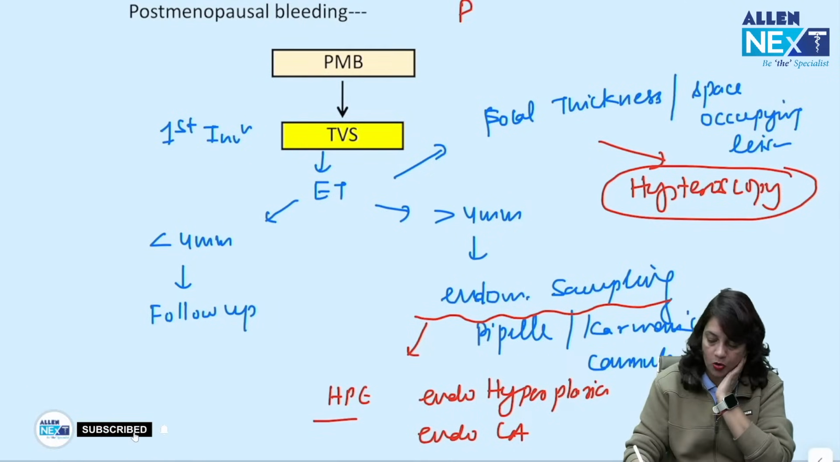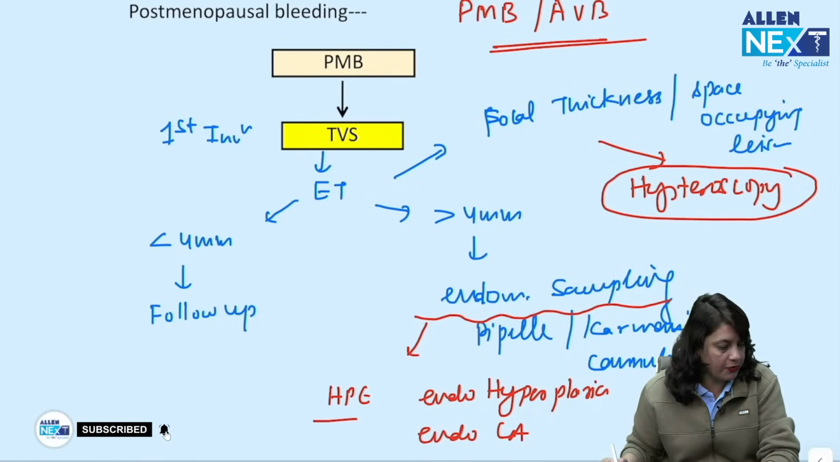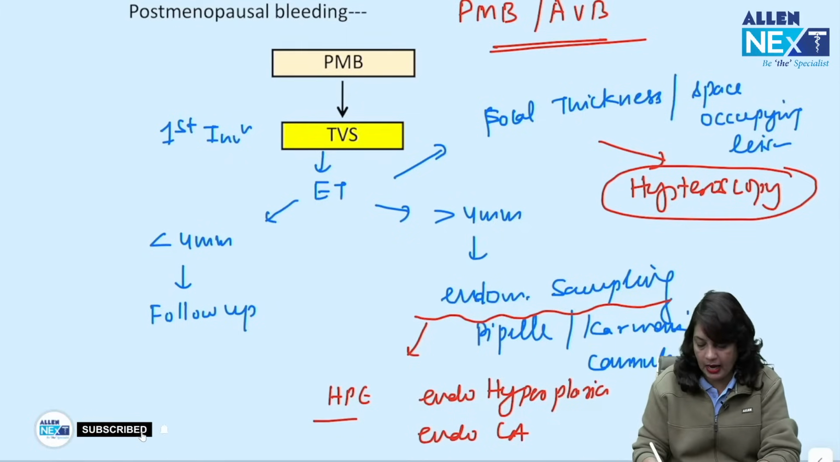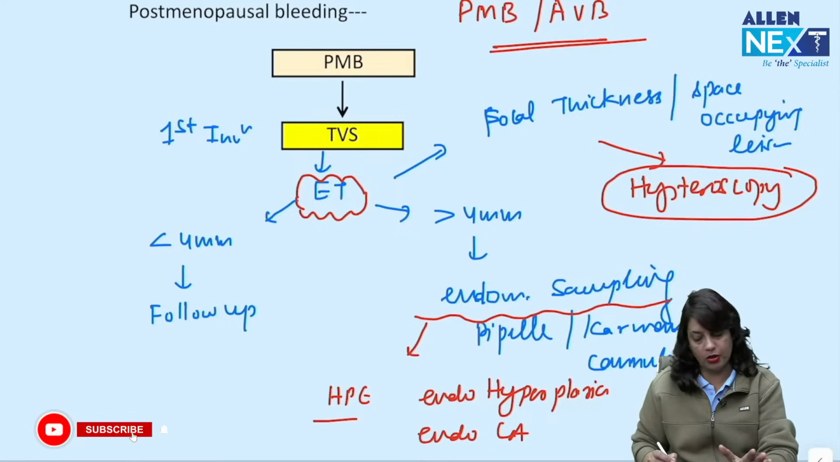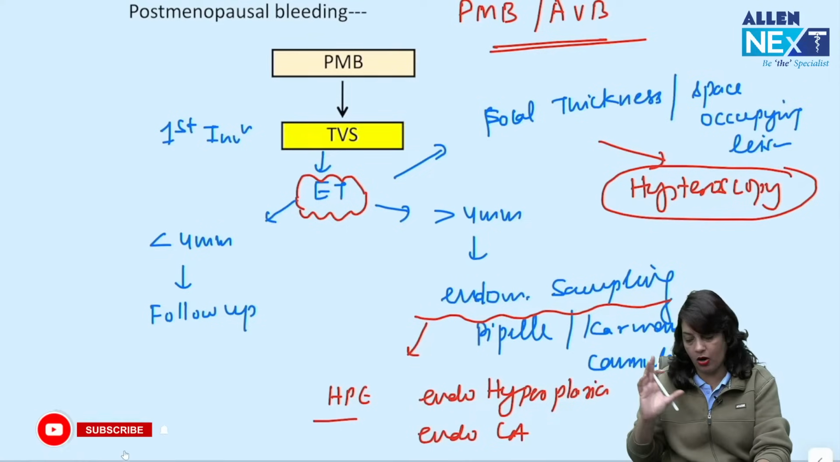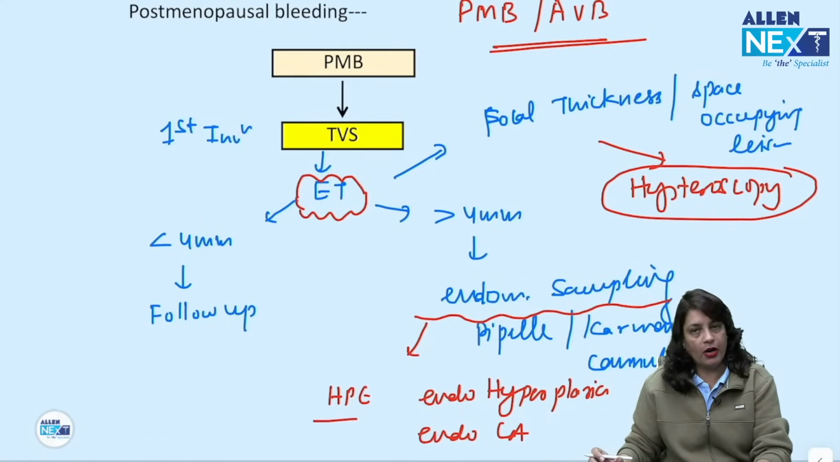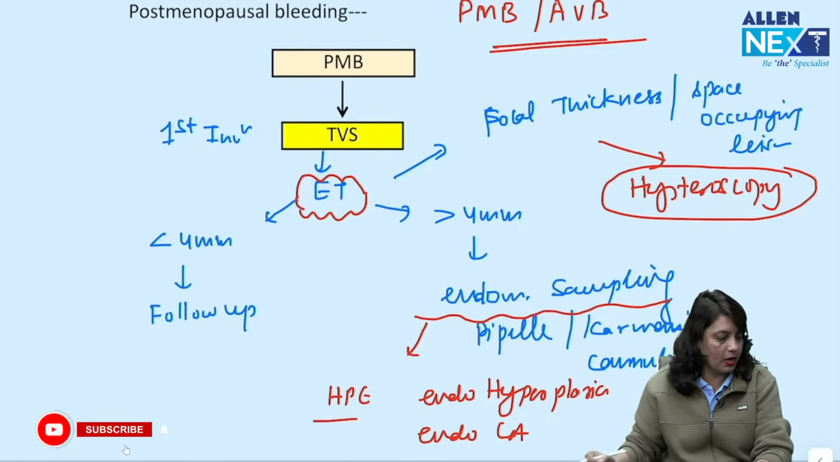Nowadays on postmenopausal bleeding or abnormal uterine bleeding, there are many questions being asked in FMG exam as well. Okay, so first step is transvaginal scan and you check endometrial thickness. If it is less than 4 mm, just do the follow up. If it is more than 4 mm, do endometrial sampling using pipette or Carman's cannula. For histopathology, you send the sample for endometrial hyperplasia or endometrial cancer. If it is showing focal thickness or space occupying lesion, then you go for